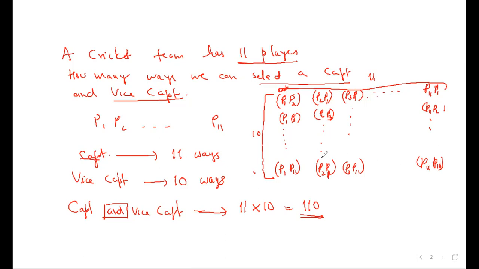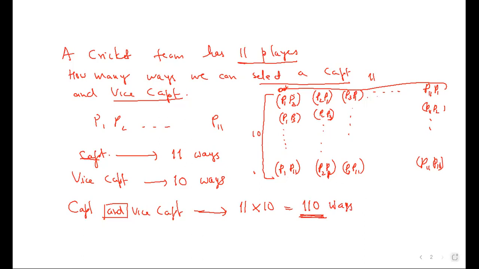So the total number of options that I've written is 11 into 10, 110. Is it clear? So the total number of ways of selecting a captain and a vice captain from 11 players is 11 into 10, 110 ways. Is it clear?